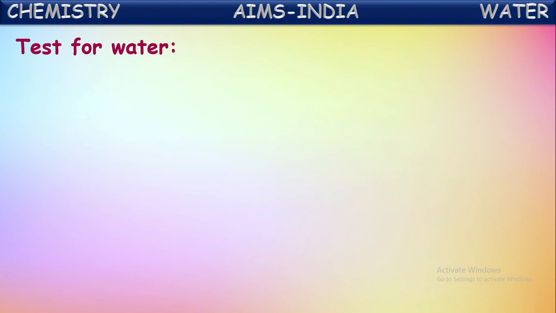Next, let us see here tests for water. How do we test this water? If we take a glass of pure water, it seems with no color, no taste, and no odor. In our homes we will be having water, and we can say immediately it is water if we see that.